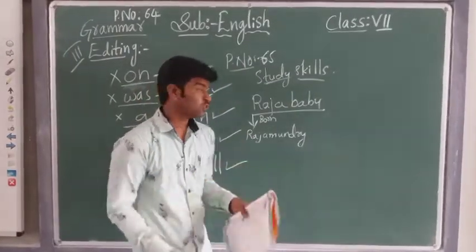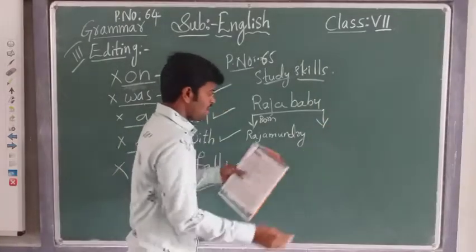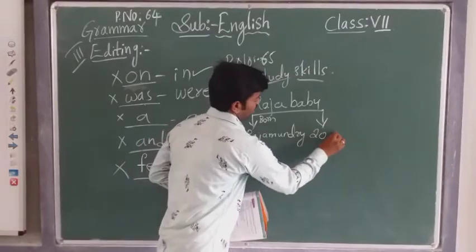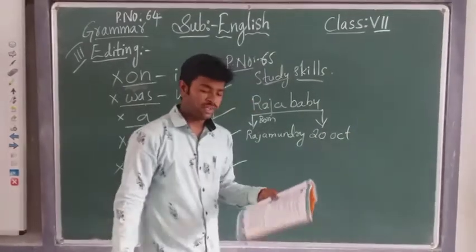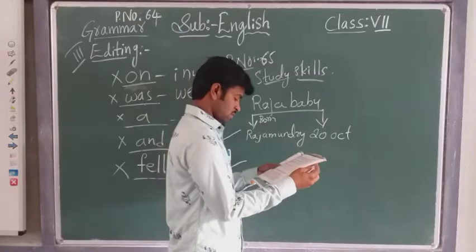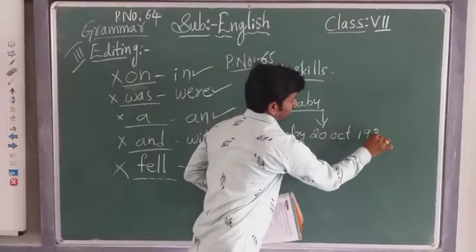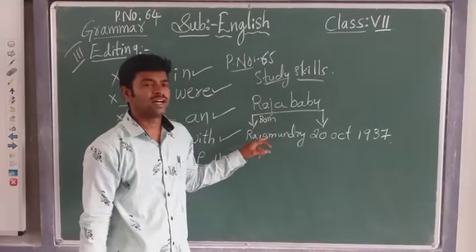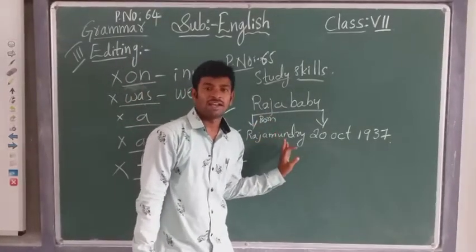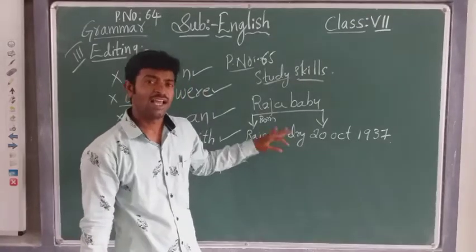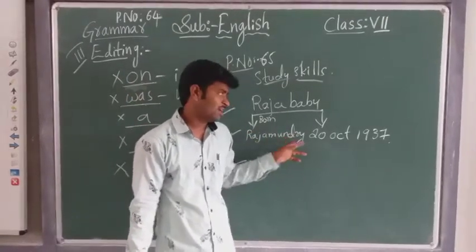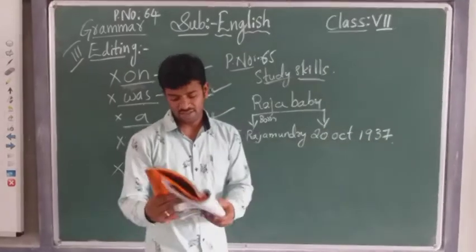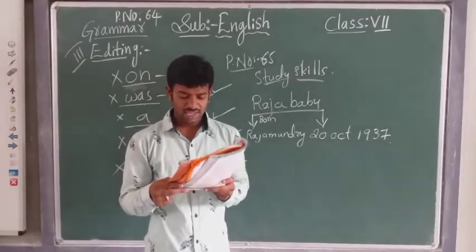Now, what is the date of birth here? On 20th October 1937. He mentioned Raja Babu was born at Rajamundry in the East Godavari district. In which state? In Andhra Pradesh. Okay, he was born on 20th October 1937.